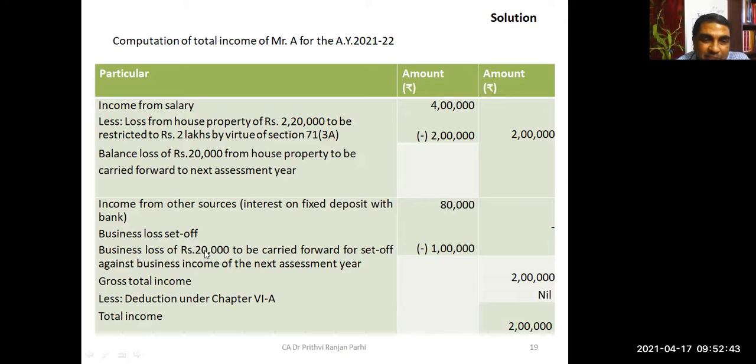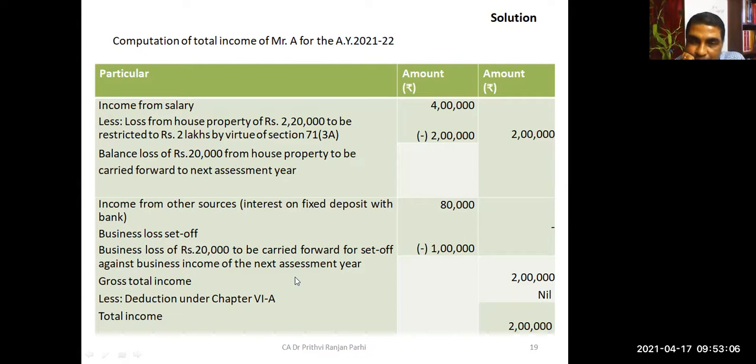So there is a business loss carry forward of 20,000 rupees and a house property loss of 20,000 rupees. Both can be carried forward. So this person's gross total income will be 2 lakh rupees salary. There is no deduction given in the question, so total income is 2 lakh.